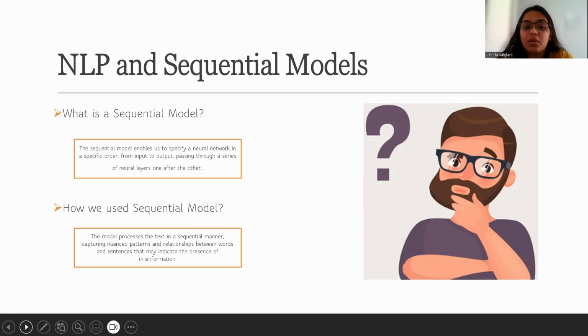So how did we use the sequential model? We used a sequential model to analyze the textual content of the news article in our fake news detection project. The model sequentially processes the text, capturing nuanced patterns and relationships between words and sentences that could indicate the presence of any misinformation.